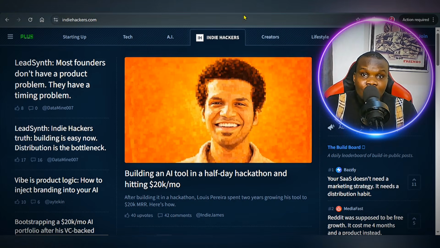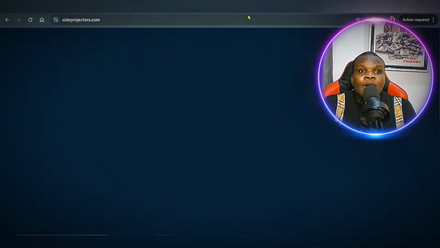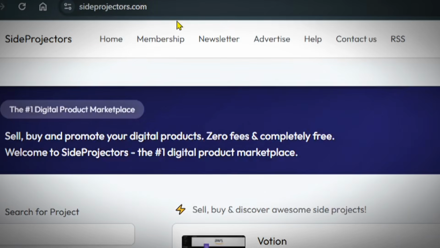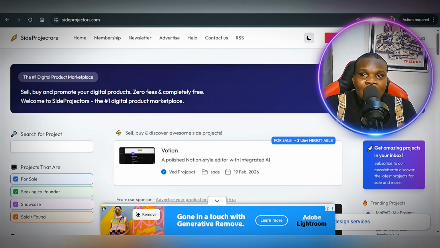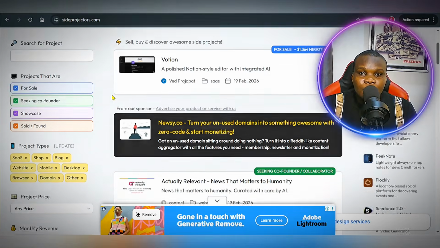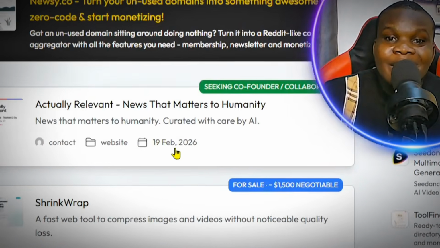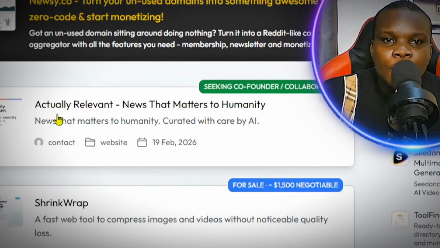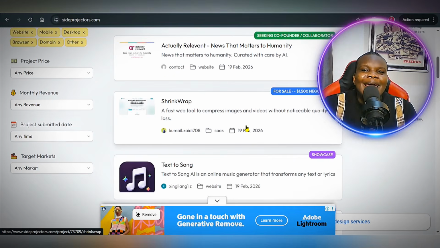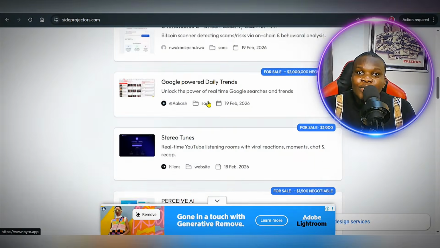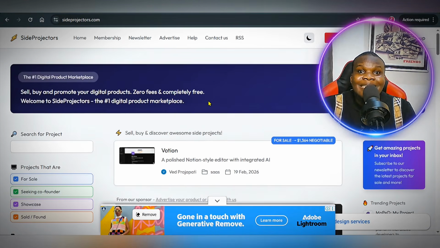Okay, the fifth platform where you can actually publish your content to promote your product right now is SideProjectors.com. All right, so this is SideProjectors.com, and then click on the sign up button, then you submit your product. Okay, so when you submit your product, then your product can actually go live on the platform, and you're going to simply see your product as newly published product. You can see these ones right here were published newly. You can see this one, today is 19th of February 2026. You're going to see right here, these are products people are publishing, and also most people that don't have digital products are also publishing their blog content on these platforms. And when you're promoting your product, you're not only getting traffic or sales, you're also getting backlinks to your website.